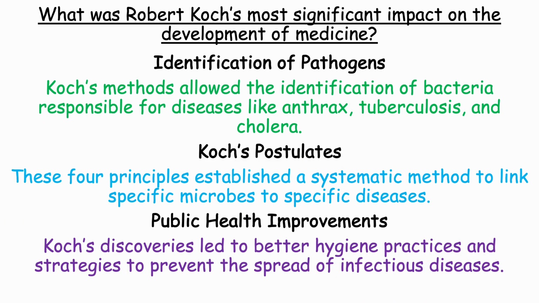What was Robert Koch's most significant impact on the development of medicine? Identification of pathogens. Koch's method allowed the identification of bacteria responsible for diseases like anthrax, tuberculosis, and cholera. Koch's postulates. The four principles establish a systematic method to link specific microbes to specific diseases. Public health improvements. Koch's discoveries led to better hygiene practices and strategies to prevent the spread of infectious diseases.